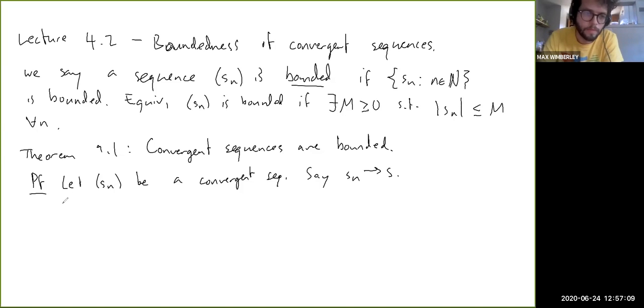So let's just pick epsilon equals 1. And this is a totally arbitrary choice, so I'm going to put an asterisk here.